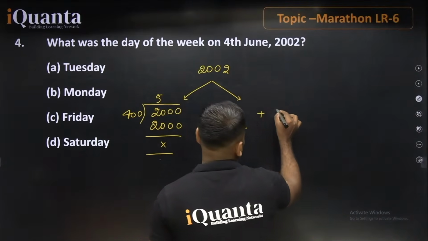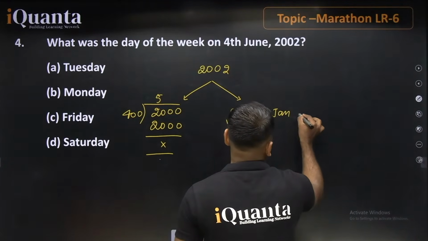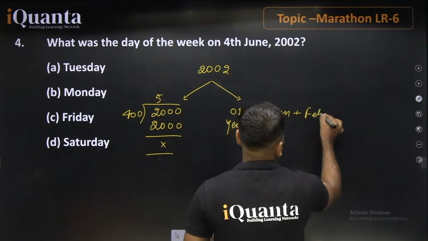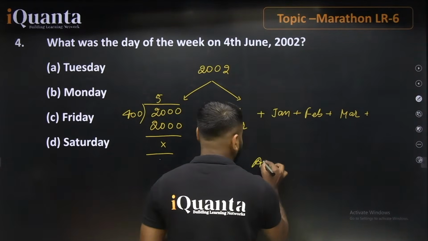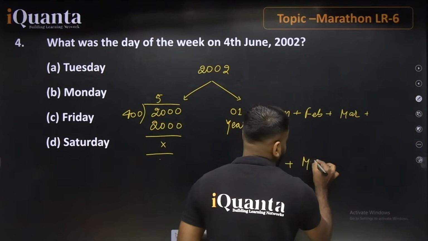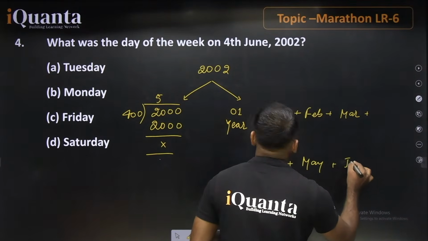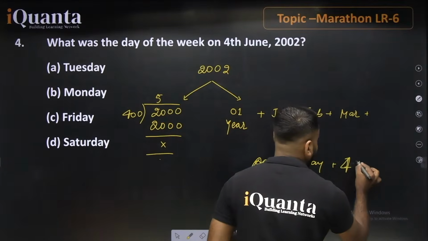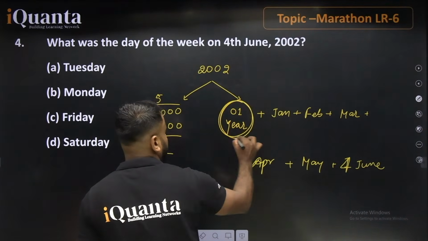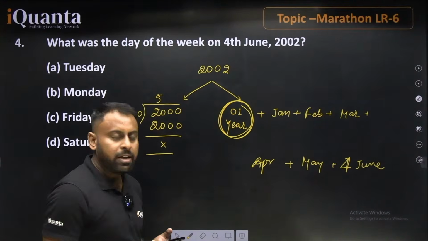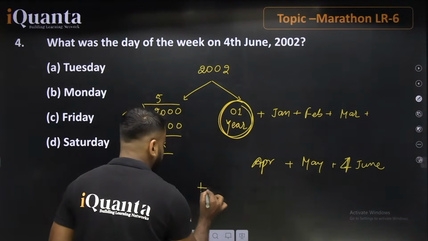4th June. So we have the whole Jan, then we have Feb, then March, then April, then May, and then June, right? So let's talk about 4th June. If talking about the portion 1 year, this 1 year is what? 2001. So 2001 is a non-leap year. For one non-leap year, you will add just 1.